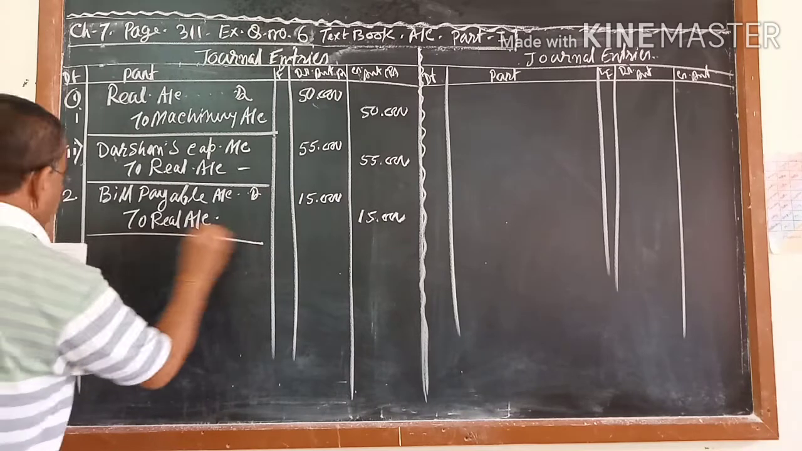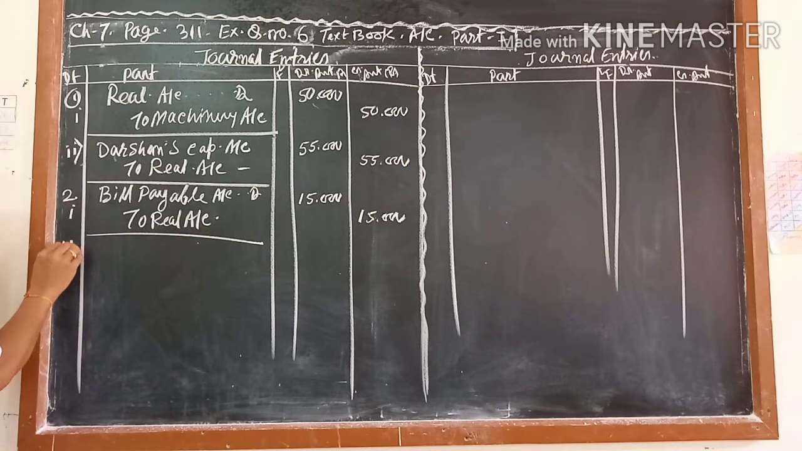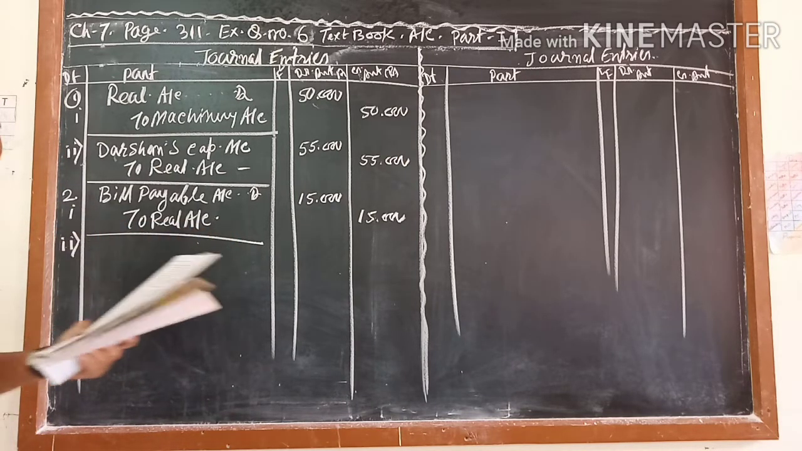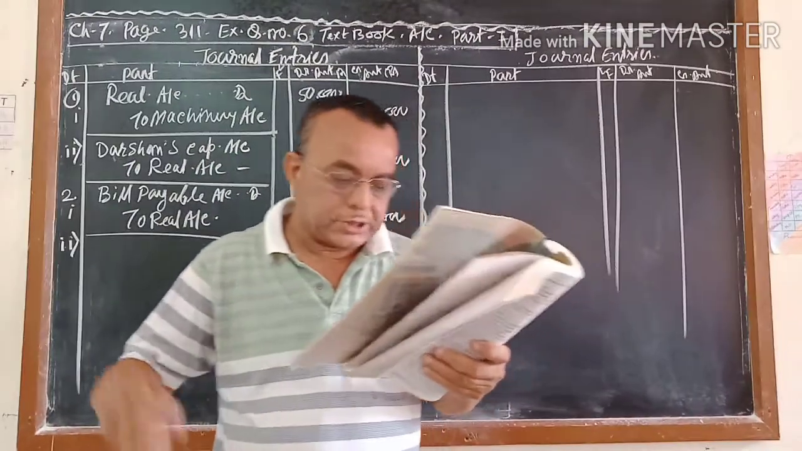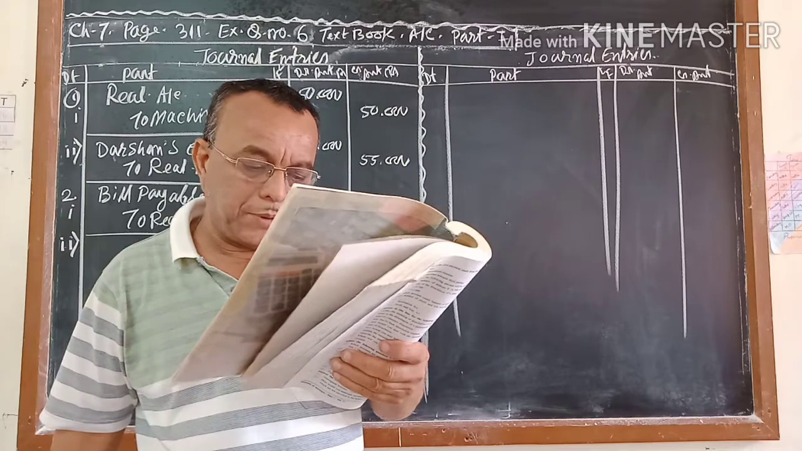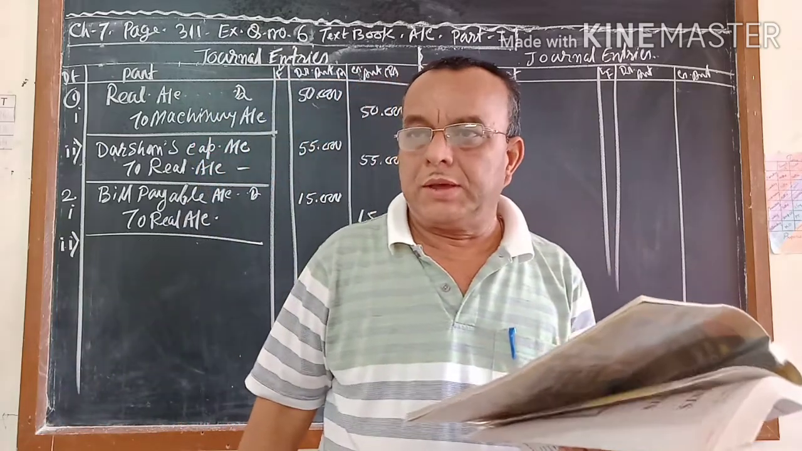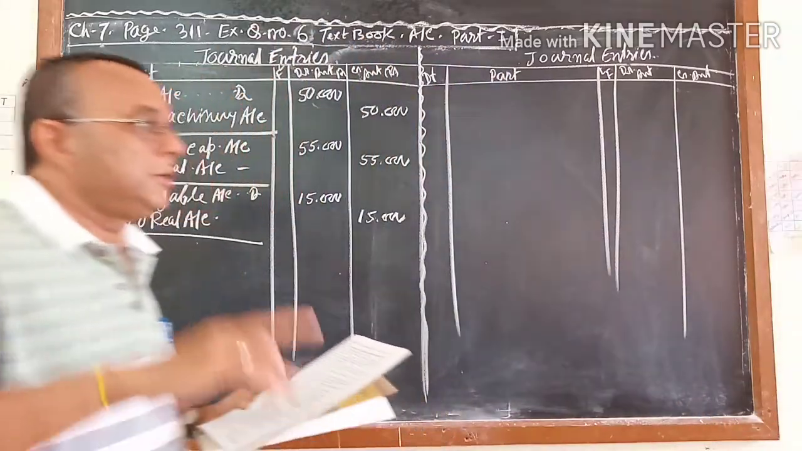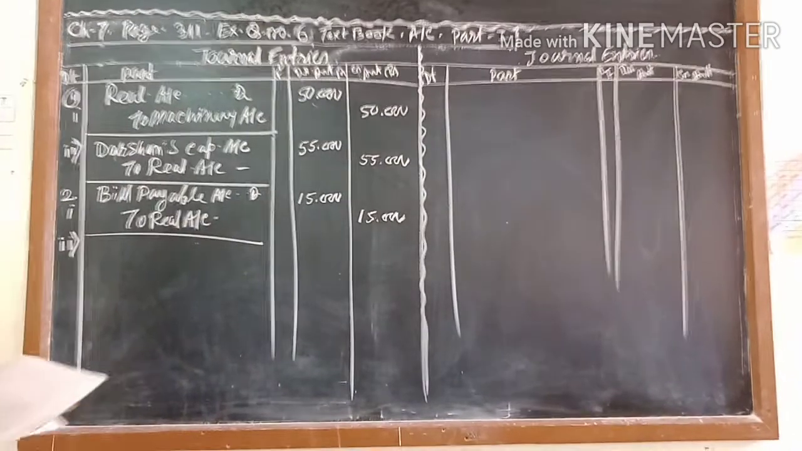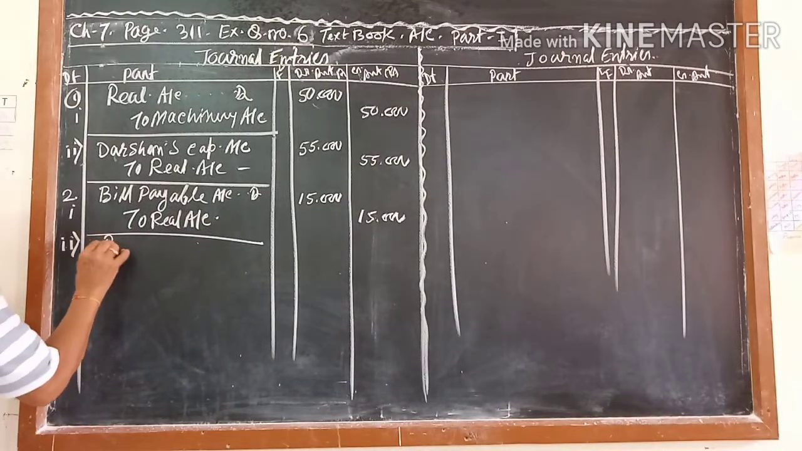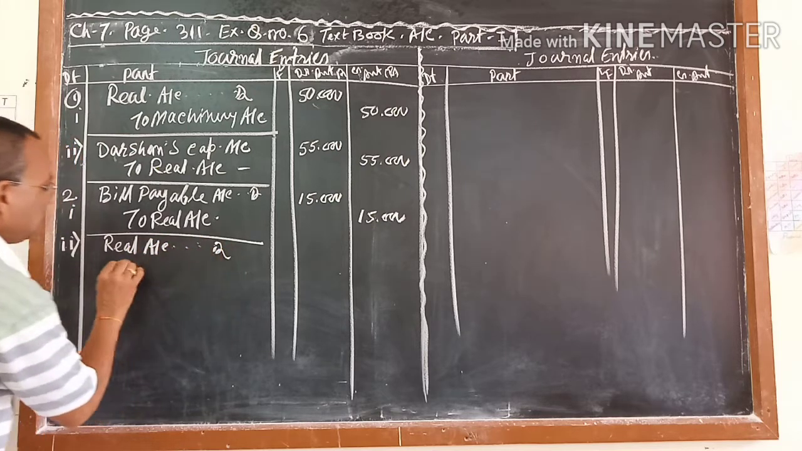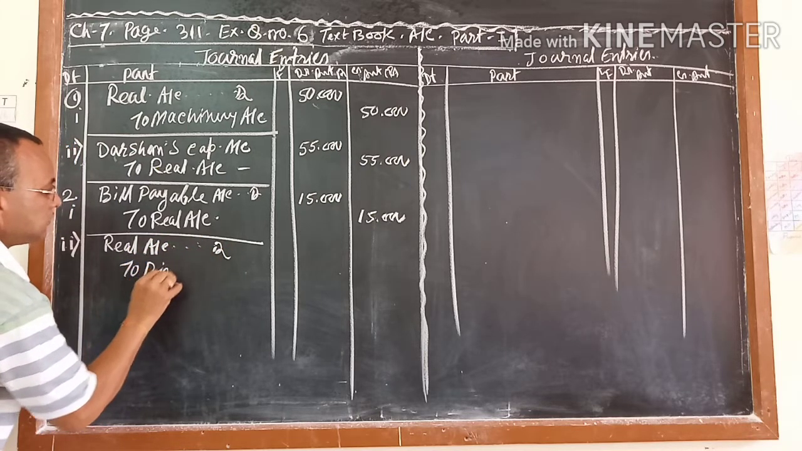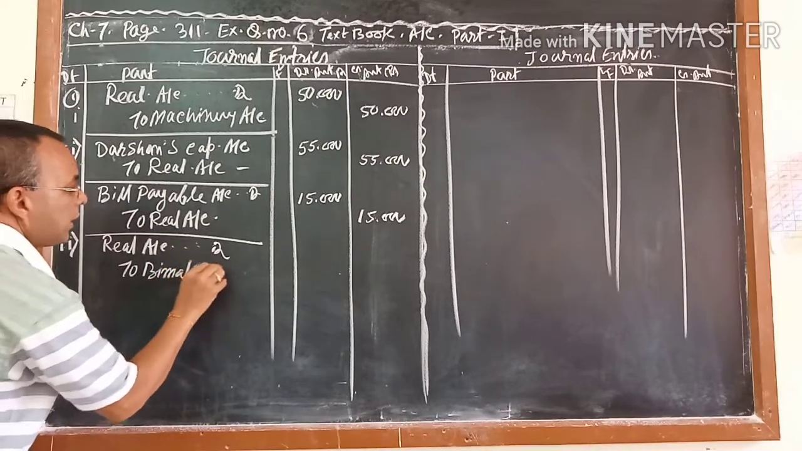And now the second entry, 2(a), 2(b). What happened in the second entry? Now bills payable, this responsibility has been taken by partner Bimal. So Bimal has taken the liability. When a partner is taking a liability, the partner's capital account will be credit. So realization account will be debit. Realization account debit to Bimal's capital account.